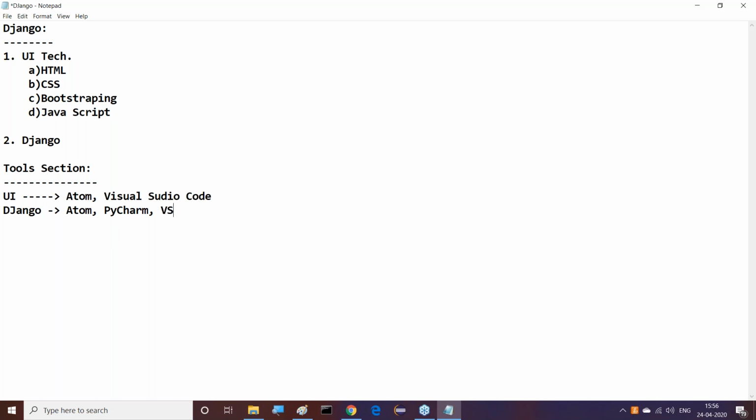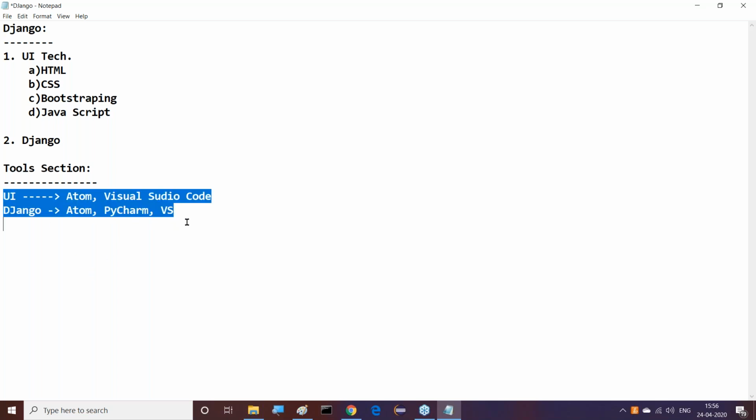All of you understand this clearly now. Guys, observe this clearly. So Atom, PyCharm and Visual Studio: these are exactly the things we are able to trace clearly now. Right, sir. So these are the tools I'm going to use.